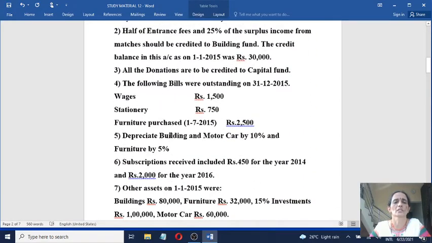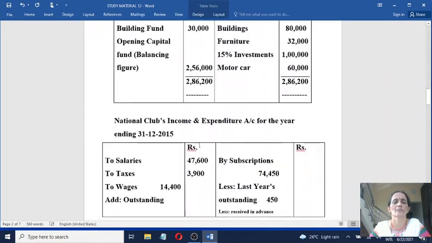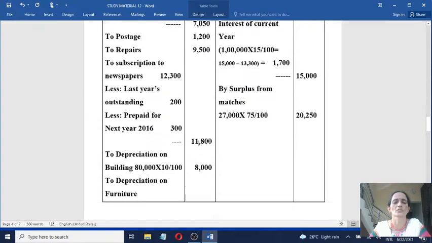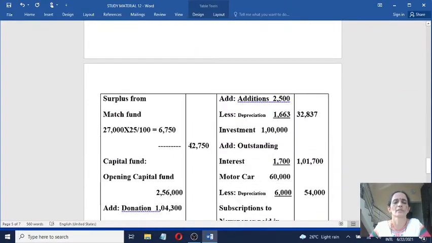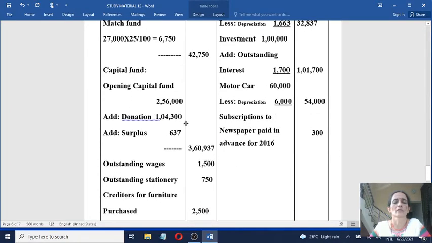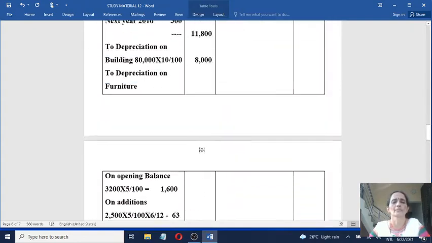You are told that all the donations are to be credited to capital fund. So add donations. Donations must be added 1,04,300. Surplus also must be added. Add surplus. Write the total in the outer column 3,60,937.